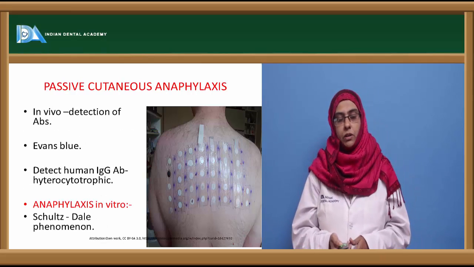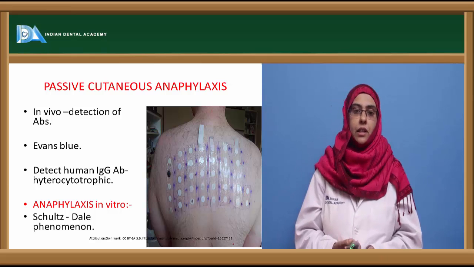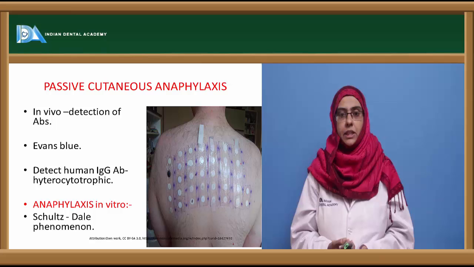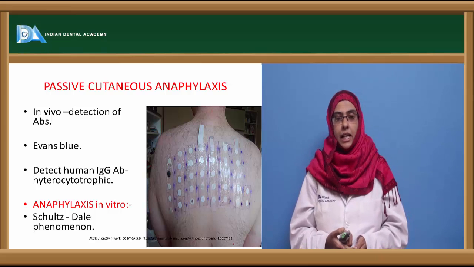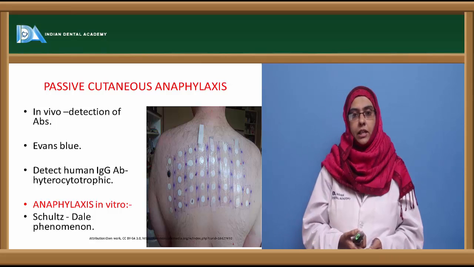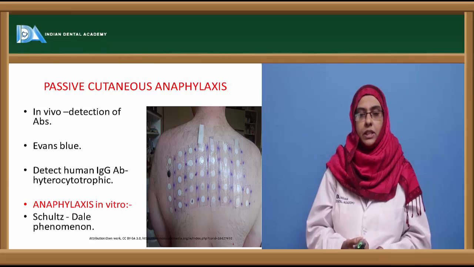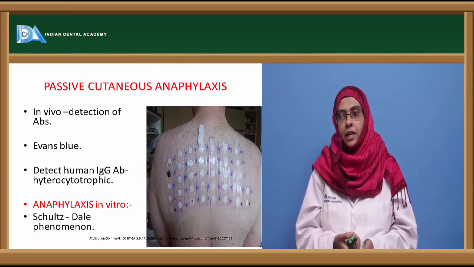Now apart from that, you can also carry out other tests to detect the allergen towards which a particular person is allergic. It is called passive cutaneous anaphylaxis, and it is an in vivo method to detect the allergen. Mostly this passive cutaneous anaphylaxis is done to detect antibodies, mostly the IgG antibodies.